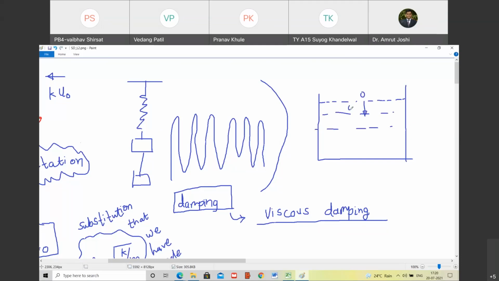So as the stone moves down, will it accelerate, at least for initial time? Tell me, will it accelerate? It is moving under gravity, so it is going to accelerate. Do you agree with me? Yes. As it accelerates, its velocity goes on increasing. Happy? Now, the very definition of viscosity: the viscous resistance force that is offered will go on increasing as the velocity increases. Do you agree with me?